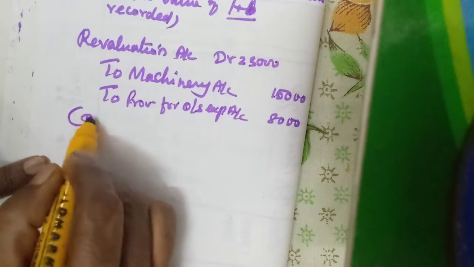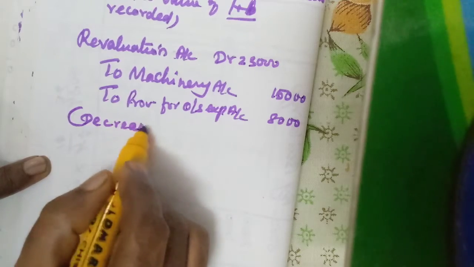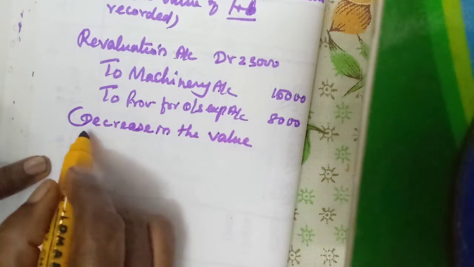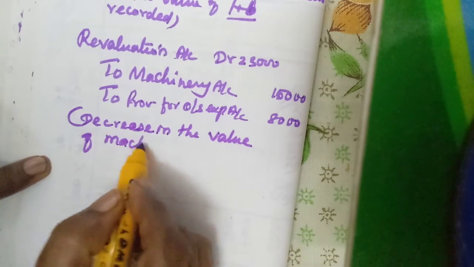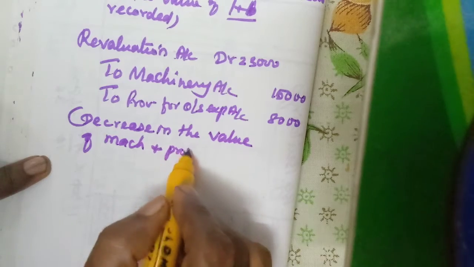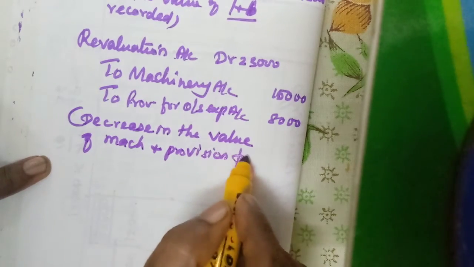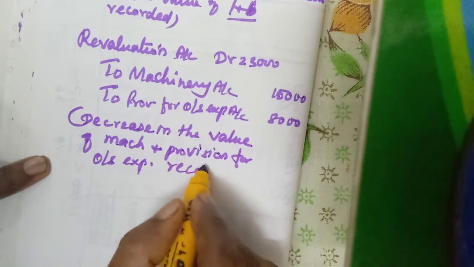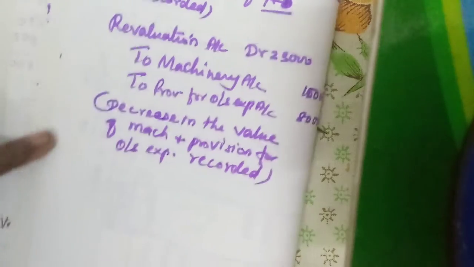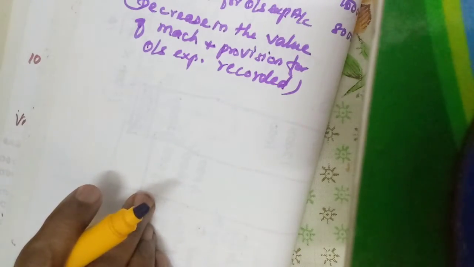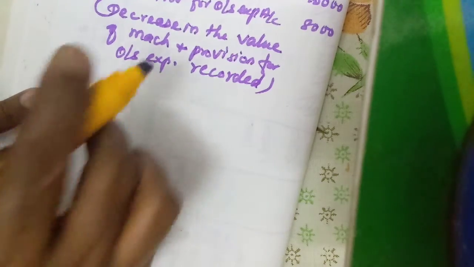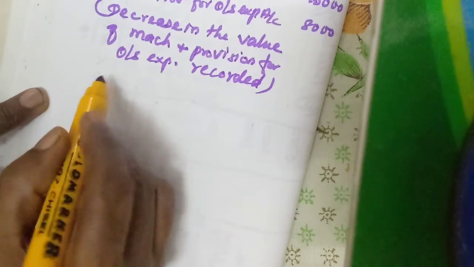So decrease in the value of machinery and provision for outstanding expense recorded or accounted. Okay. Now one more entry. Here revaluation last year, isn't it? Revaluation credited 18, here 23. So we will prepare the journal entry also.